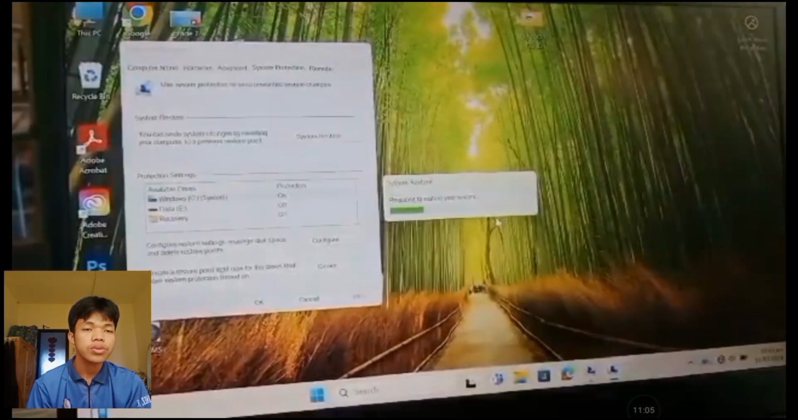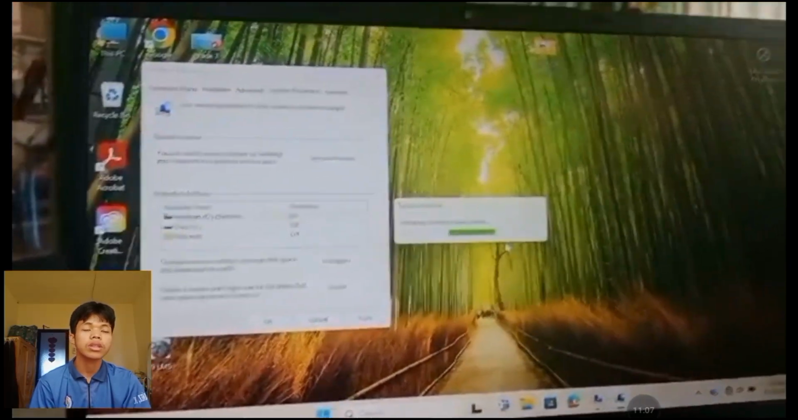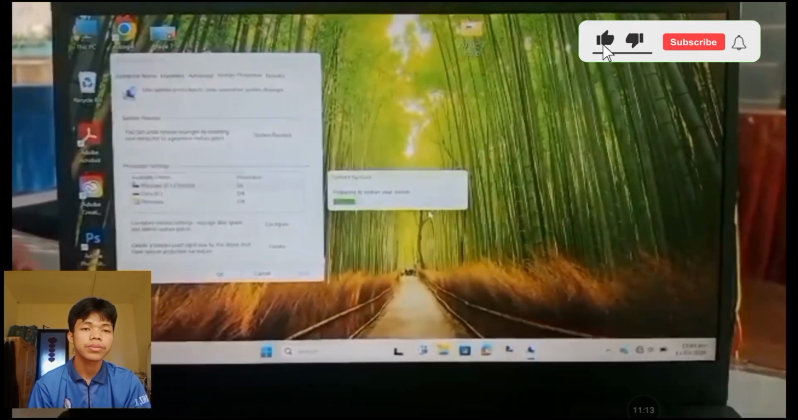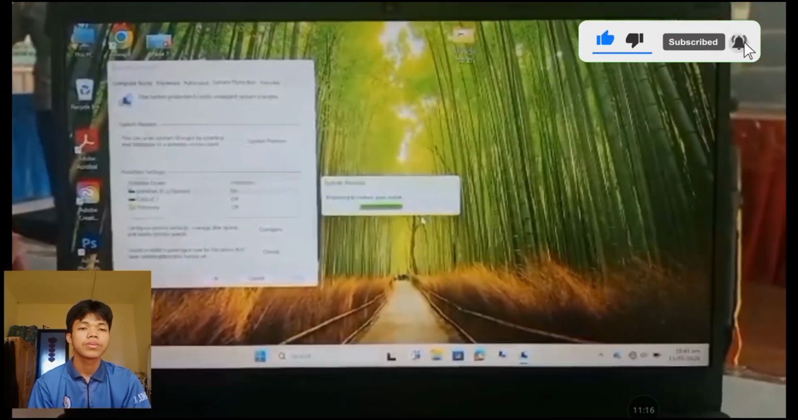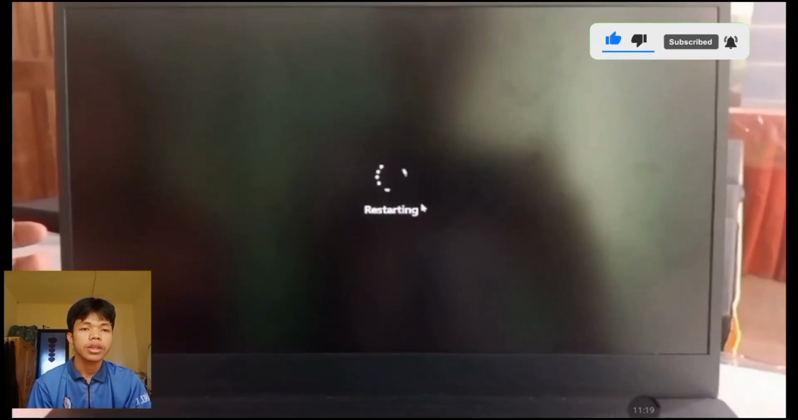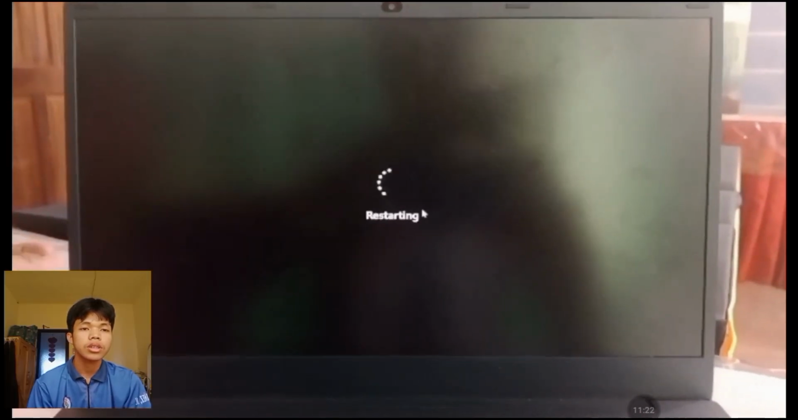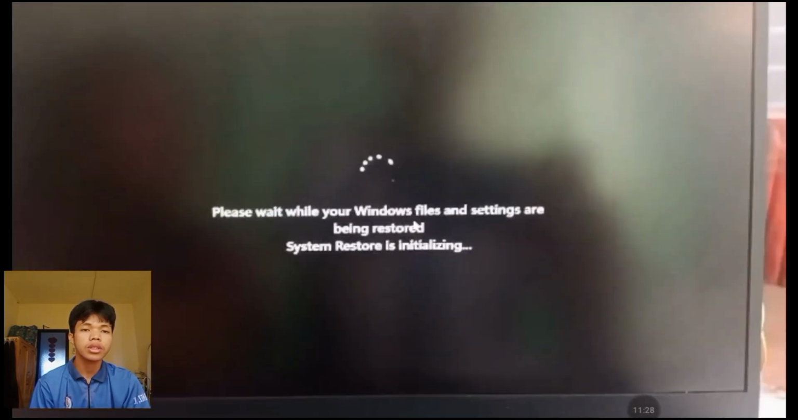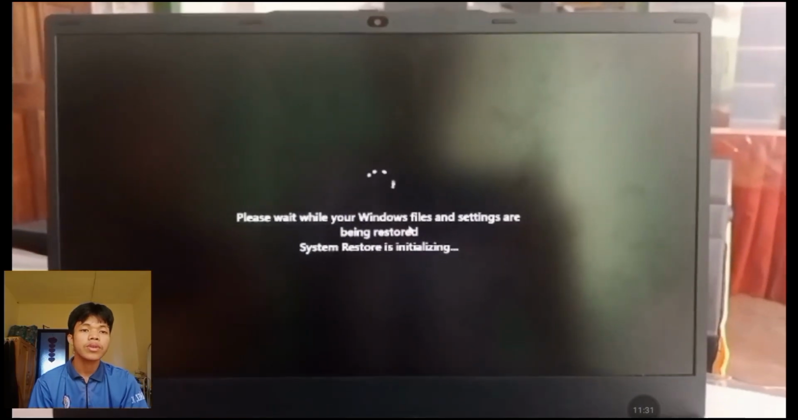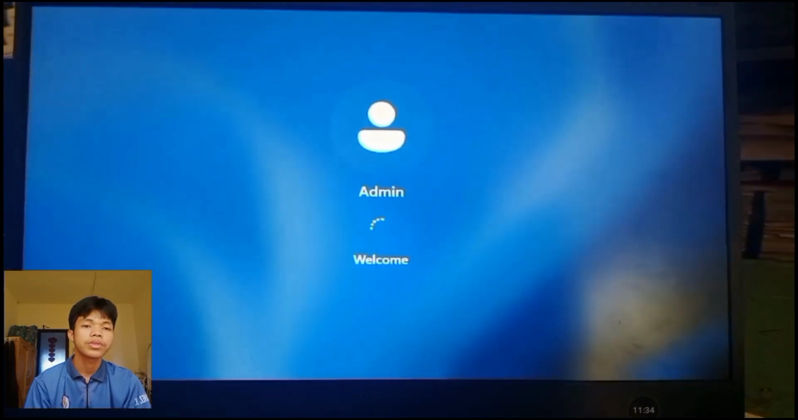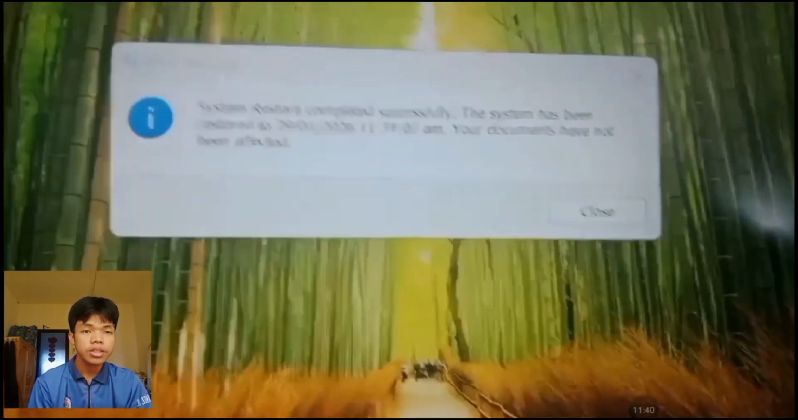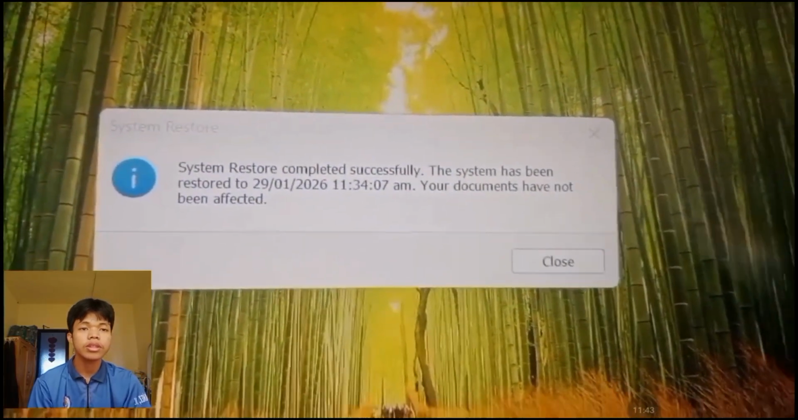Click yes, and just wait until the laptop shows a black screen. So just wait. And that's it. So this is the last progress of system restore. So we just need to wait. Please wait while your Windows files and settings are being restored. So I already fast-forwarded it because it is a long process. So this is the successful system restore completed, and the system is ready.